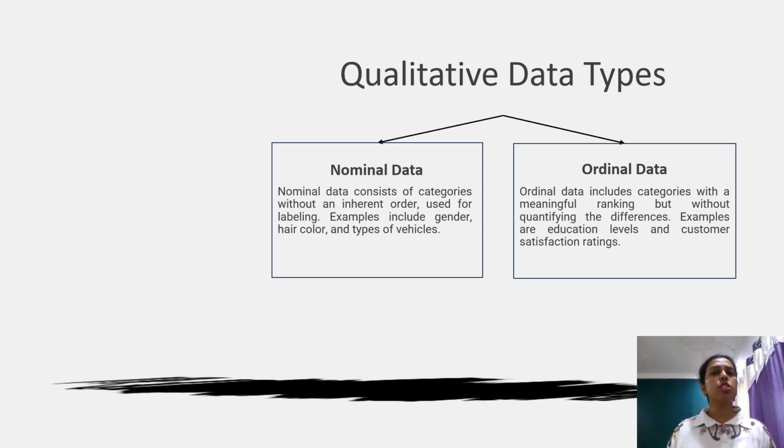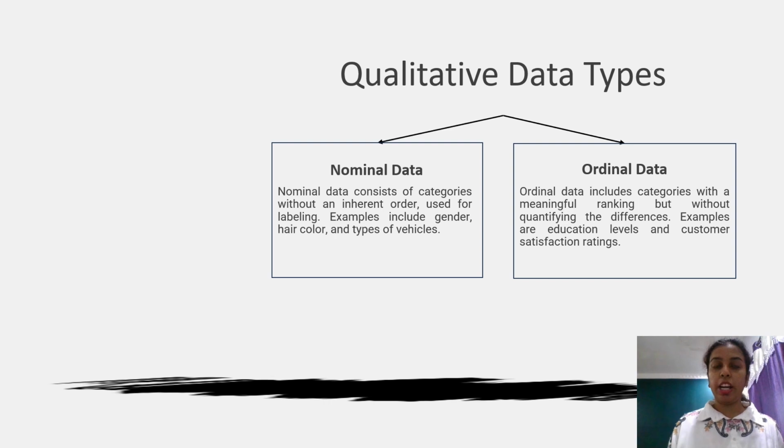Ordinal data also consists of categories. But unlike nominal data, the categories have a meaningful order or ranking. However, the differences between the ranks are not quantified. For example, education level, high school, bachelor's, master's or PhD. Or customer satisfaction, poor, fair, good or excellent. Or ranking in a competition, first place, second or third place.